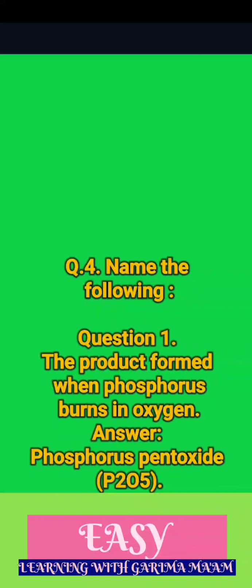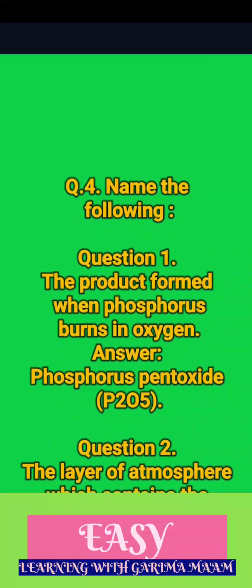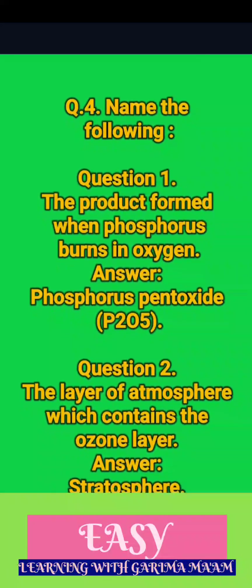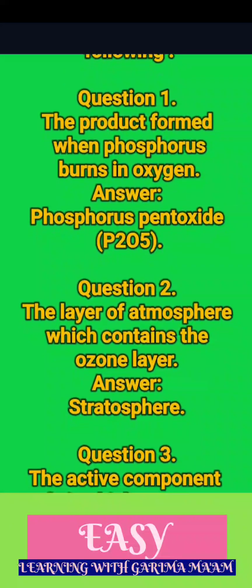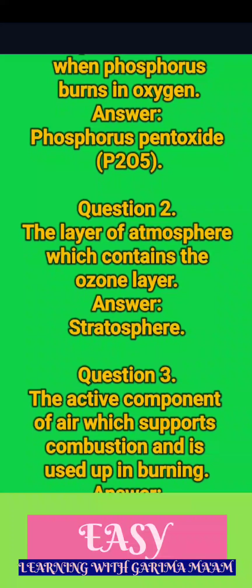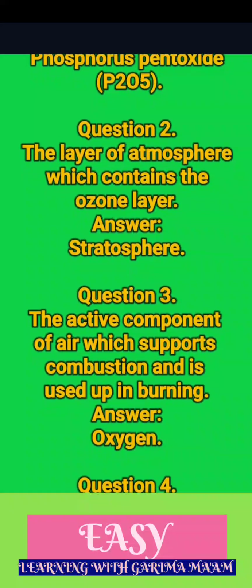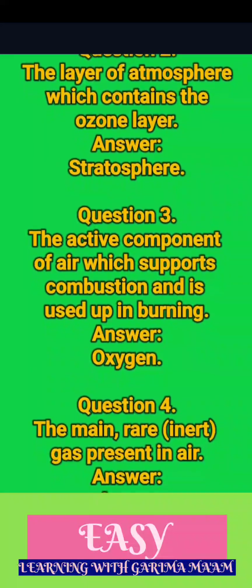Q.4. Name the following. Question 1. The product formed when phosphorus burns in oxygen. Answer. Phosphorus pentoxide, P2O5. Question 2. The layer of atmosphere which contains the ozone layer. Answer. Stratosphere. Question 3. The active component of air which supports combustion and is used up in burning.